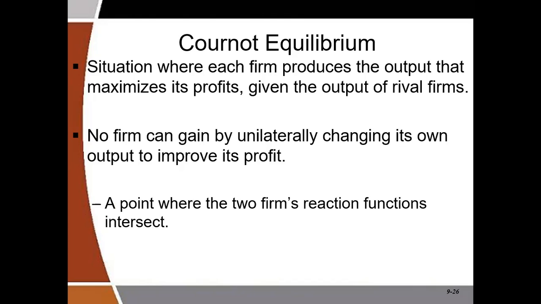And then to achieve the Cournot equilibrium, it means that we have to solve the two reaction functions simultaneously to come out with the answer.